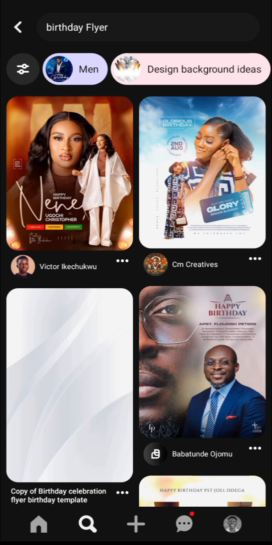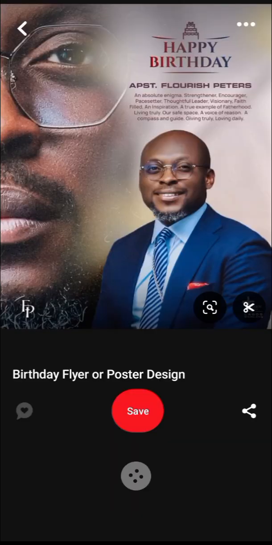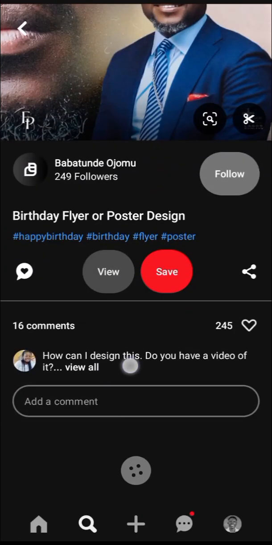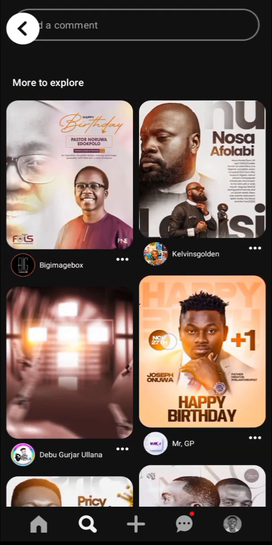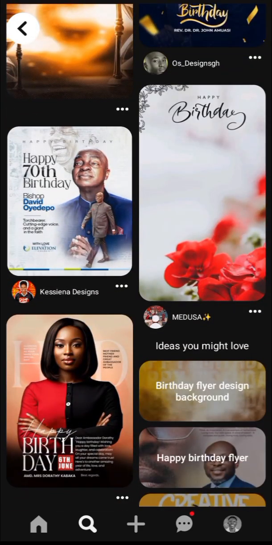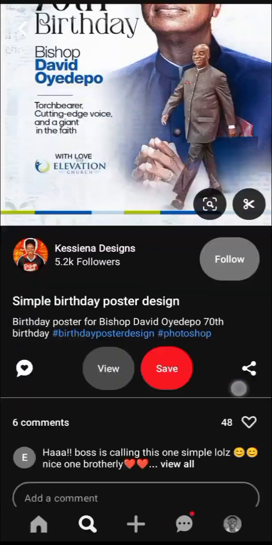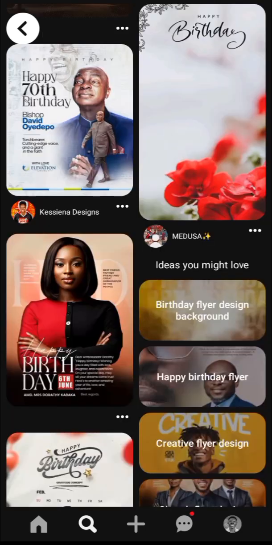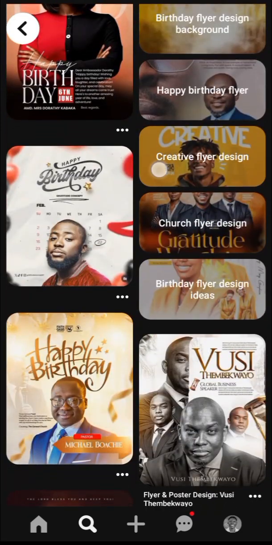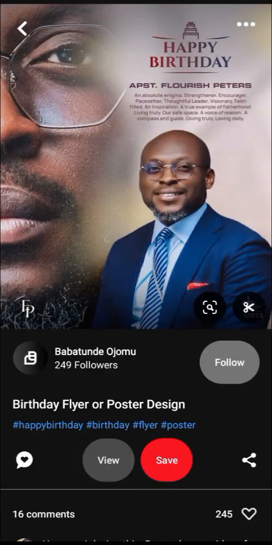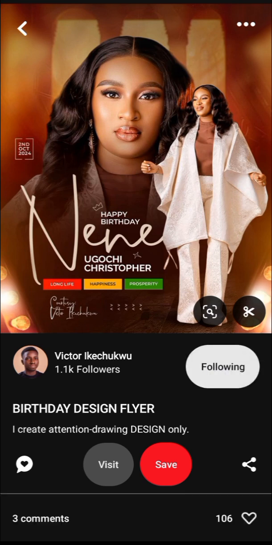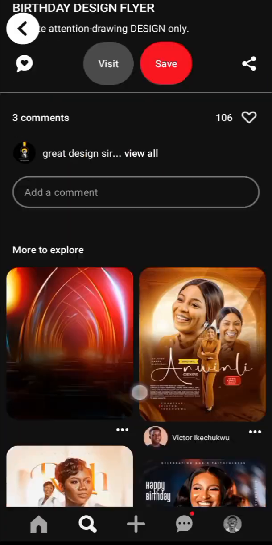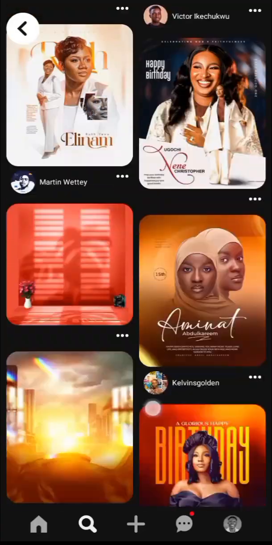You can see this birthday flyer. You can get ideas from here. You can even get backgrounds, and wow, this is nice. These are nice designs. You can check this out. Okay, let me follow you. Wow, beautiful design.